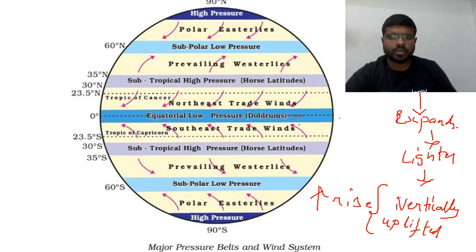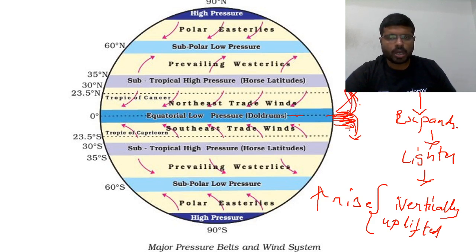Now what happens to the wind? The wind, whichever is rising here, goes up until the point of the tropopause. So around 8 to 18 kilometers is the tropopause, usually at an average of 13 kilometers height from the surface. They move until this point. Then they start taking turns because they cannot go into outer space. They will be moved towards the poles.